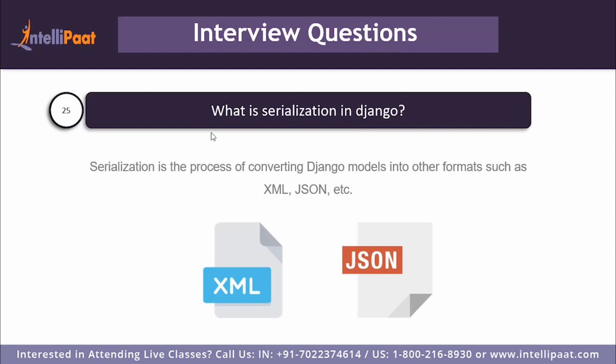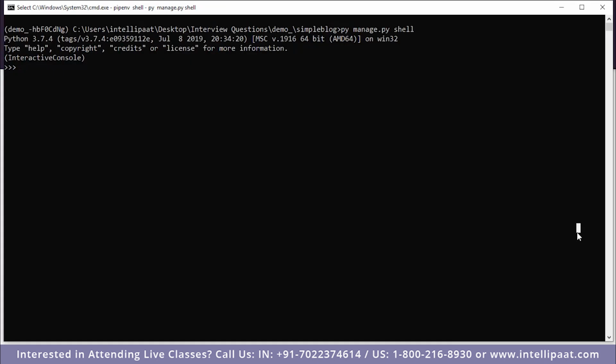So let's look at how serialization works. As you can see, we have logged into our Django shell and we'll try to serialize one of the query sets that we get from the database. First, let's import our model. So from log.models import Post. Now let's import the serializer.